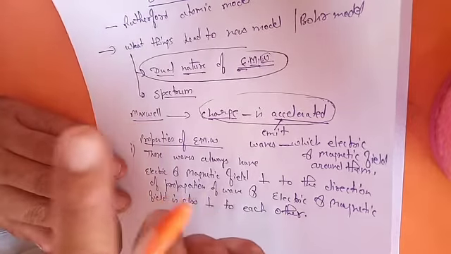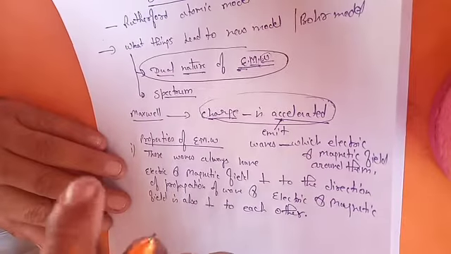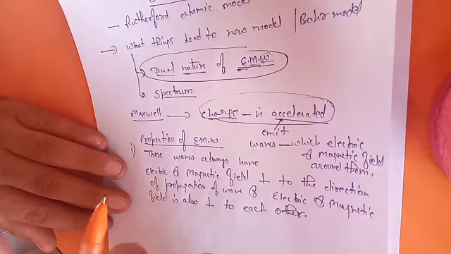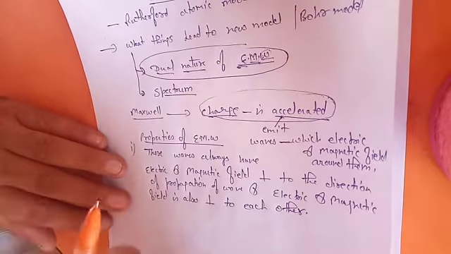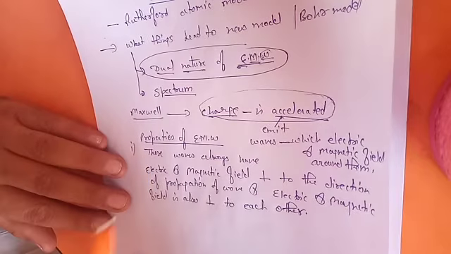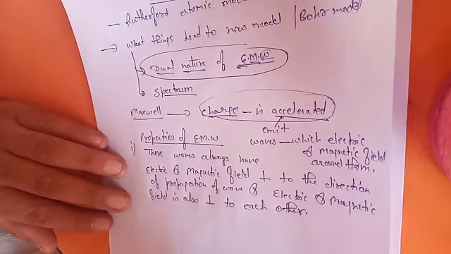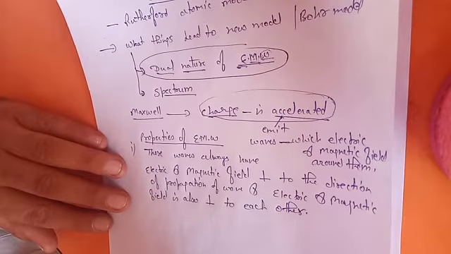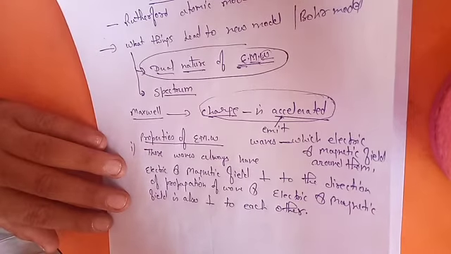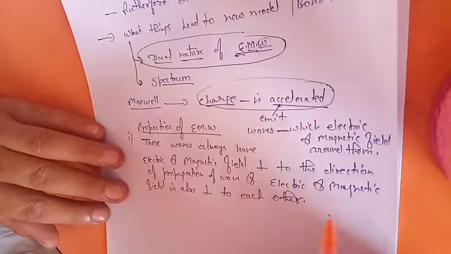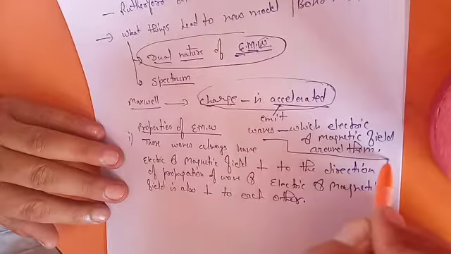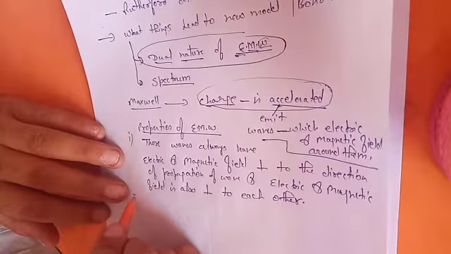If you assume the wave is going in the x direction, then the electric field is in the y direction, and you assume the magnetic field in the z direction. All these three things should be perpendicular. That is not true with matter waves. Matter waves do not have electric and magnetic field around them. So that's the first difference between electromagnetic waves and matter waves.